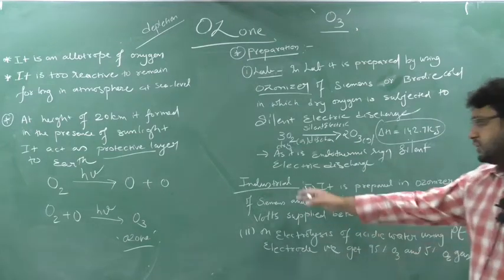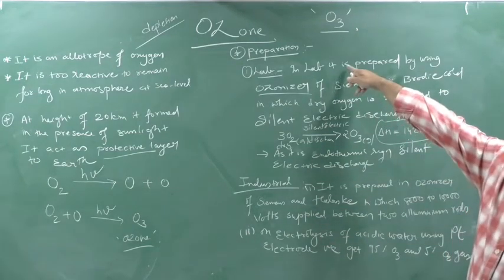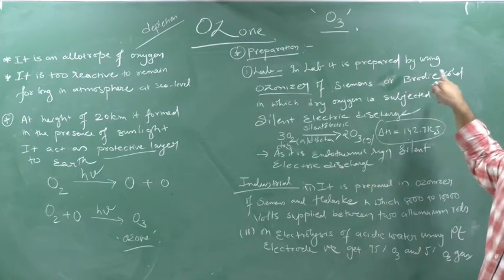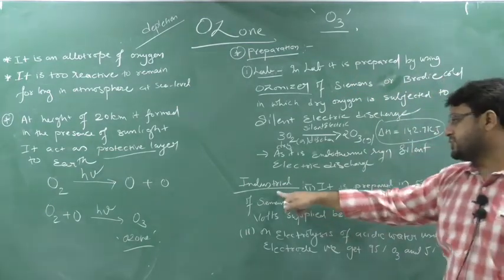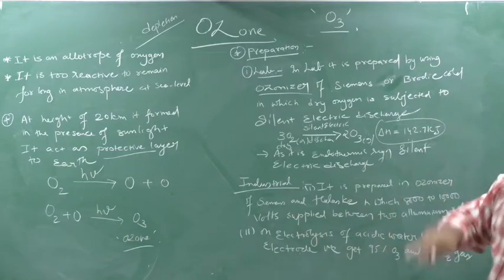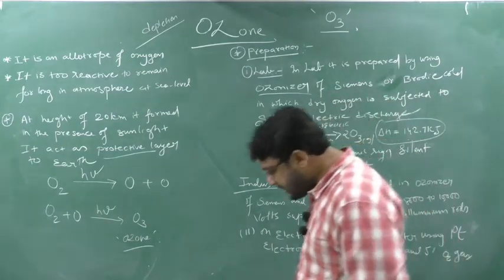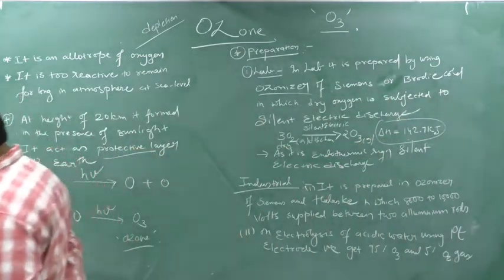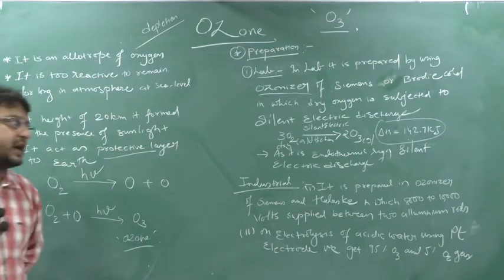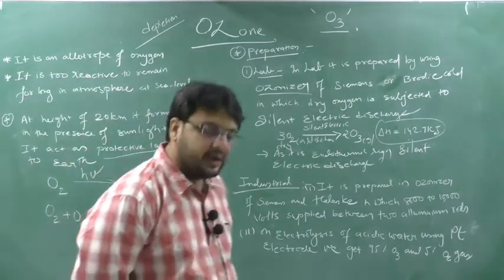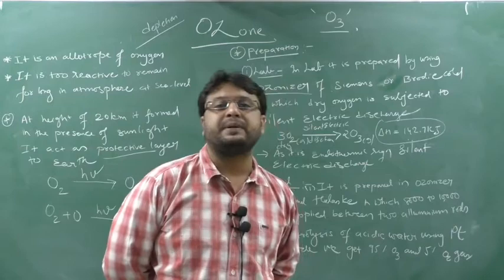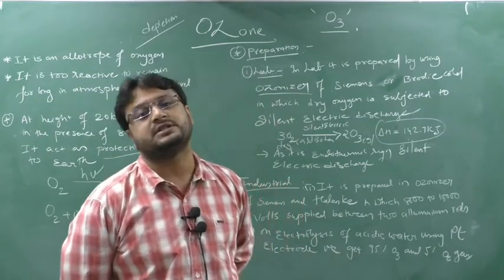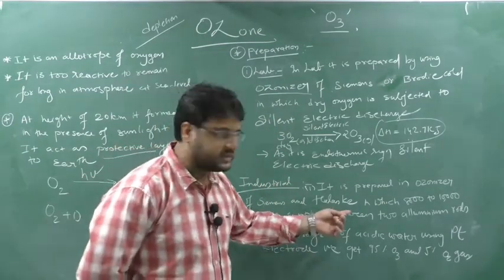Clear? Industrial. In the laboratory, we take Siemens and Brodie-Cold ozonizers. But in industry, we take Siemens and Halske ozonizers. Please remember, in laboratory preparation we use Brodie-Cold or Siemens ozonizers, whereas in industrial preparation, which ozonizer do we take? Siemens and Halske. Please remember this name.